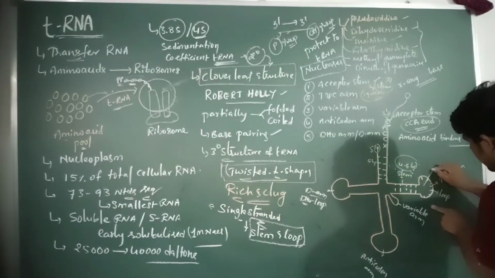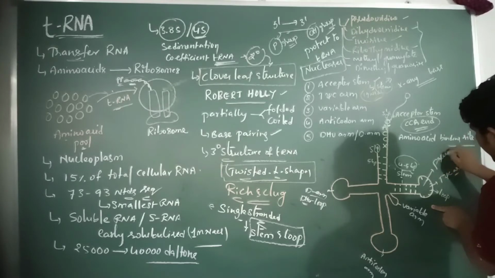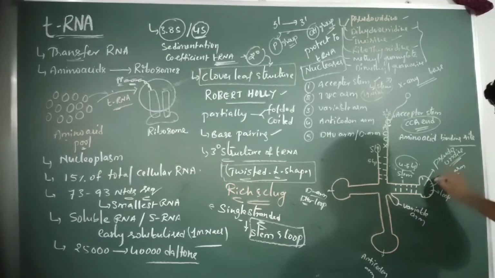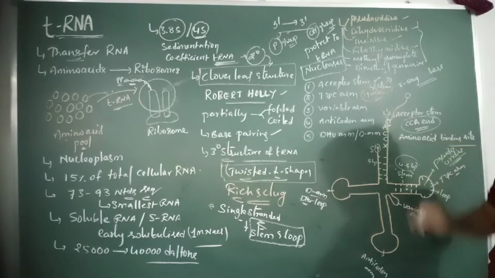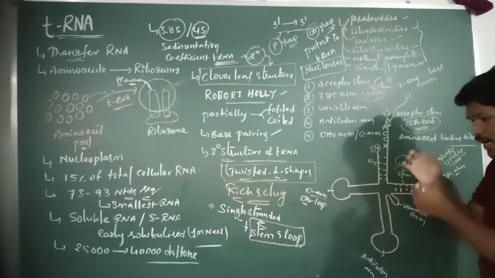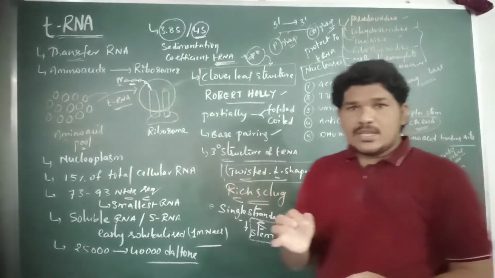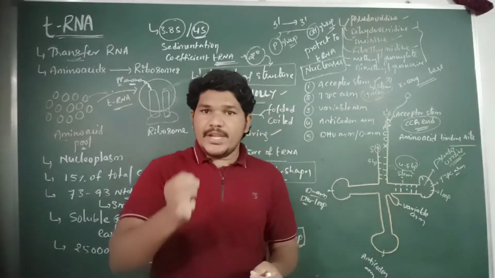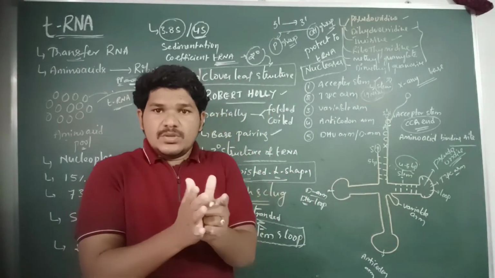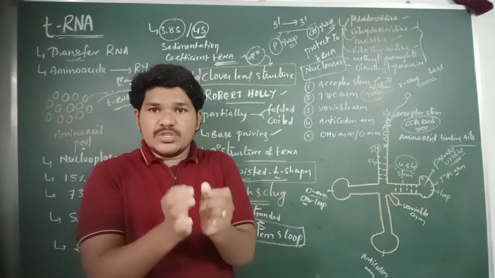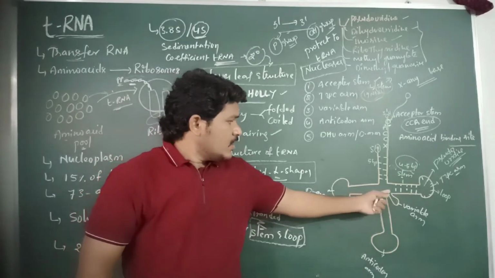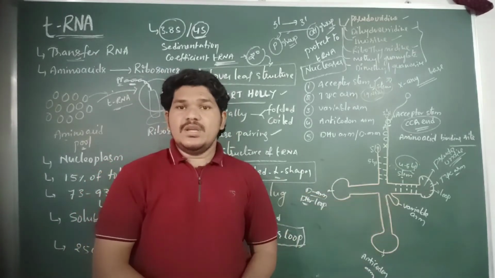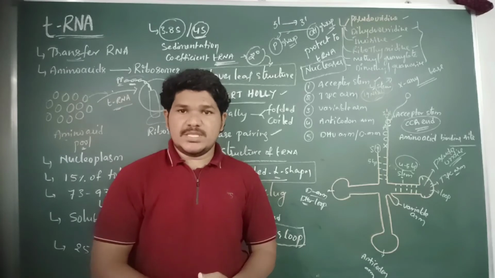The pseudouridine is an unusual base present in the T-psi-C arm. This pseudouridine, the abnormal or unusual base, does not form hydrogen bonds between the nitrogen bases.